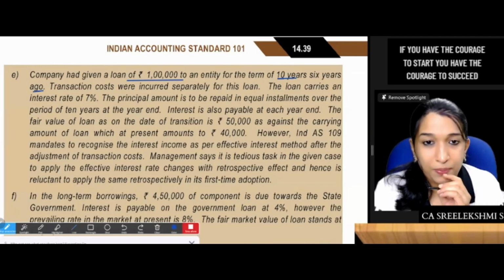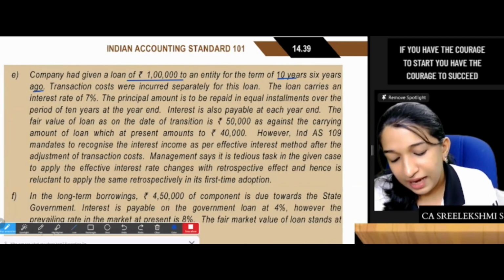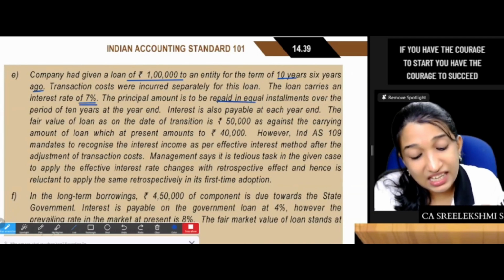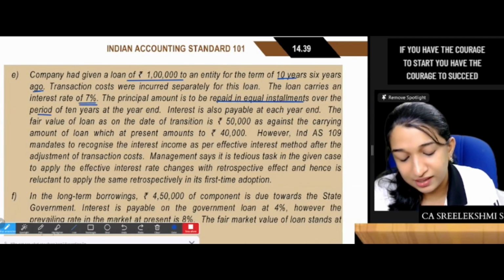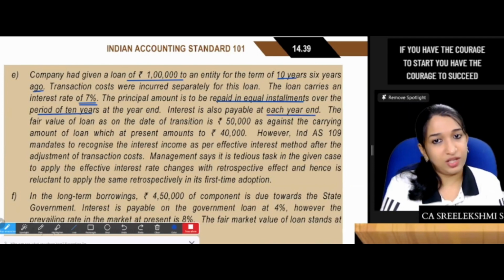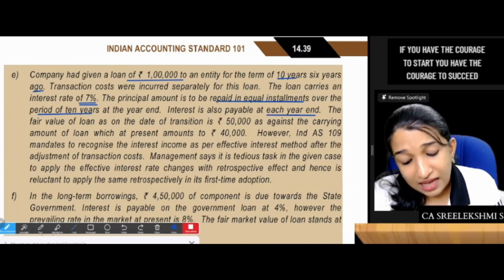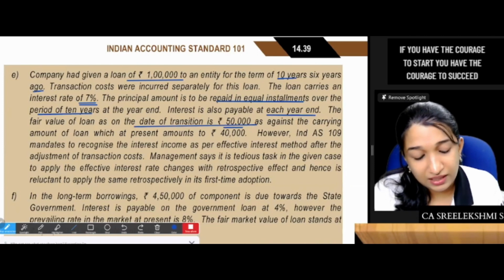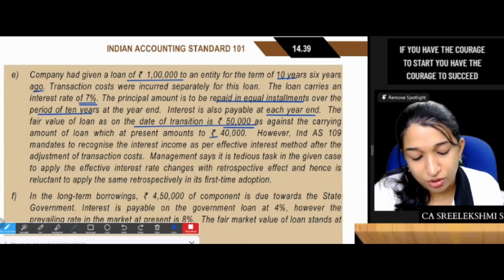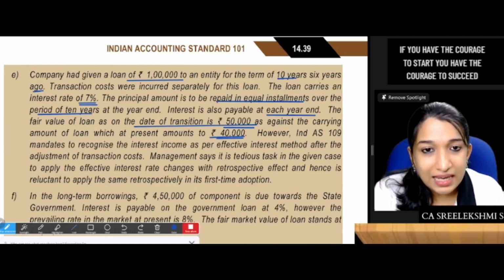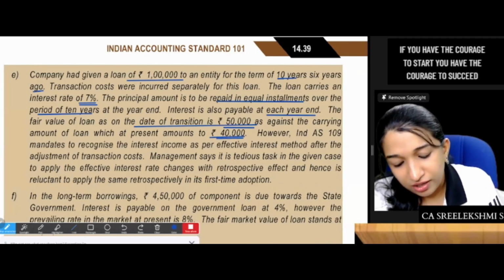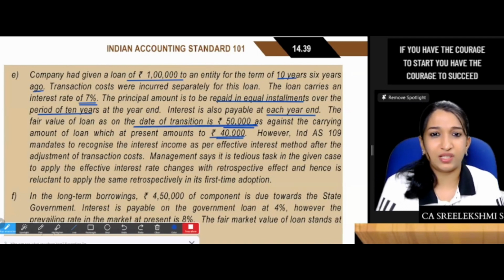Transaction cost incurred separately. Fine. The loan carries an interest rate of 7%. Principal amount is to be repaid in equal installments over a period of 10 years at the year end. Interest is also payable at each year end. The fair value of loan as on the date of transaction is 50,000 as against the carrying amount of loan, which at present is 40,000. But the fair value of loan on the date of transaction is 50,000.